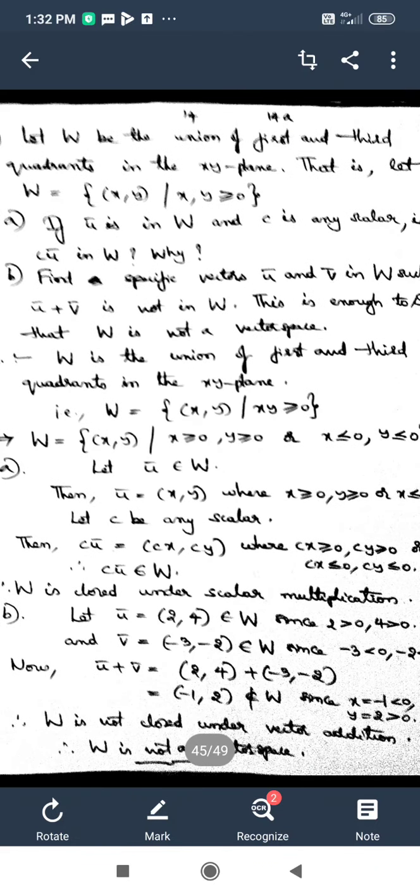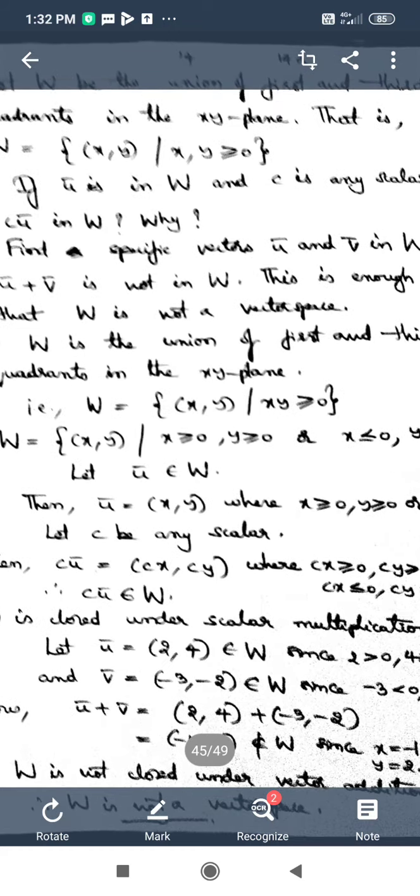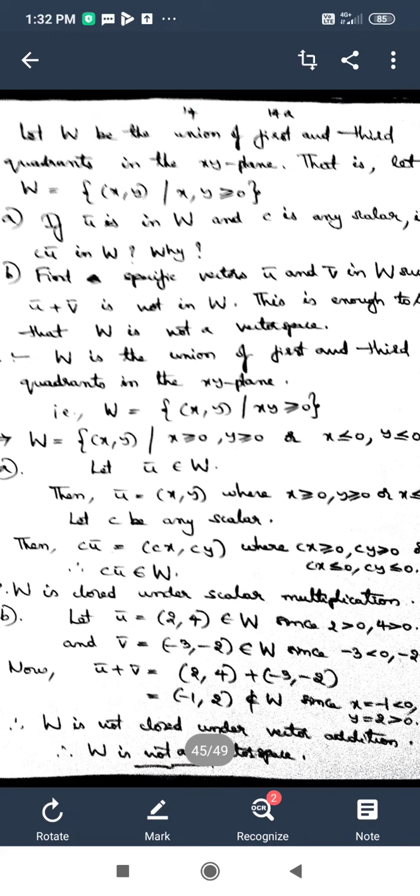Now u bar plus v bar is equal to (2, 4) plus (-3, -2), which is (-1, 2). But here the product of the coordinates -1 and 2, which is -2, is not greater than 0, and for that reason the ordered pair (-1, 2) is not an element of W. Hence W is not closed under vector addition, and on the whole we can say that W is not a vector space.